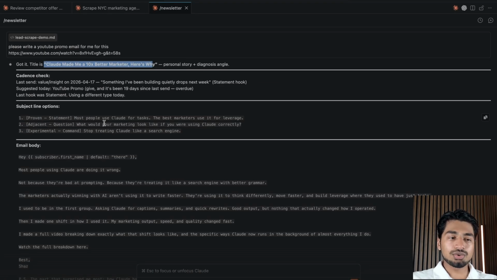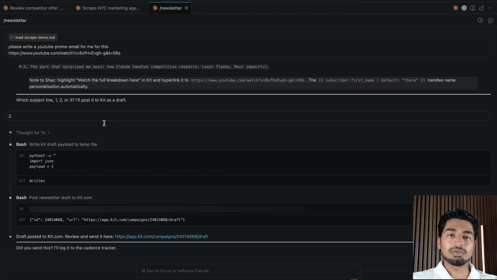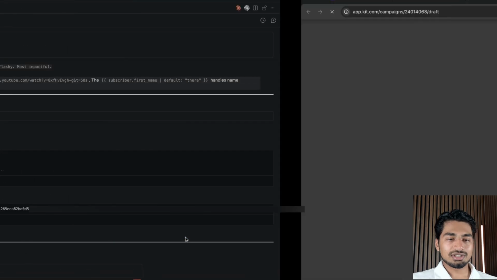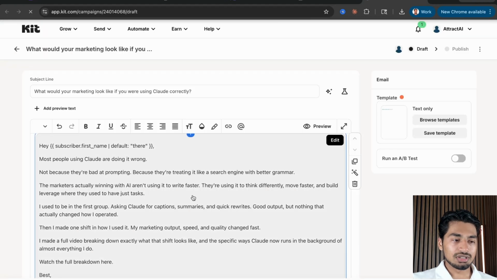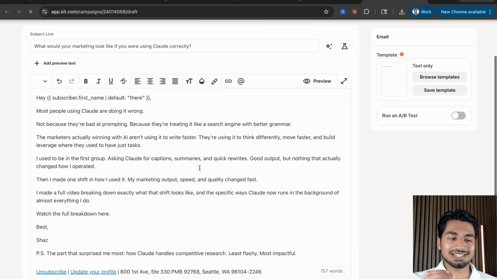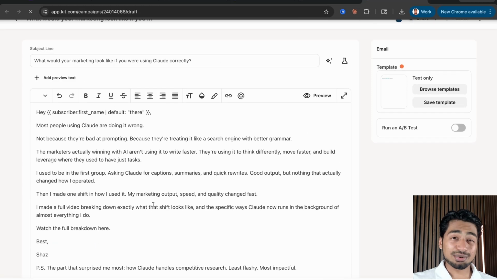And what it's going to go ahead and do is actually put this in my email newsletter software for me. So again, using an API key, I connected my email software to Claude, and I click on this, and look how cool this is. It saves me so much time. It's going to directly open up the newsletter copy for me within my email software. All I have to do is click this little magic button right here. Boom. Now this is my entire newsletter. It even sometimes hyperlinks my videos for me.